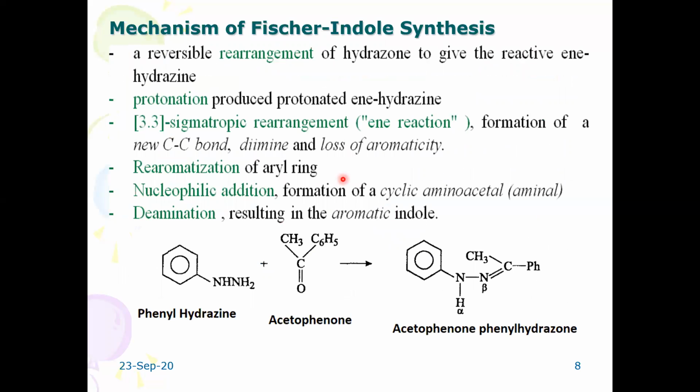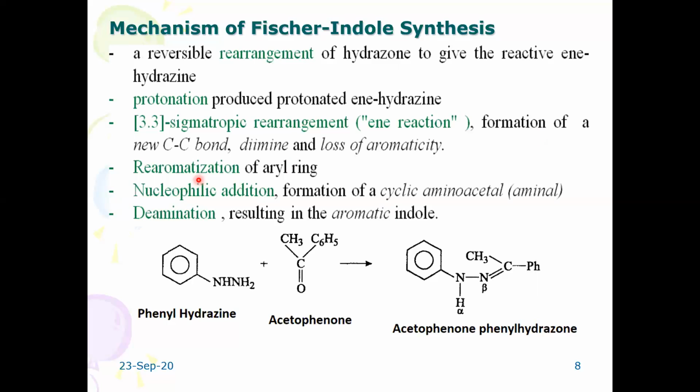How is the process going to take place? What are the steps of the mechanism? It is a reversible rearrangement of hydrogen to give the reactive ene hydrazine. It involves protonation, producing a protonated ene hydrazine. Then sigmatropic reactions get involved. I am not going to discuss sigmatropic reactions in detail here; later you will see them in pericyclic reactions. That involves a 3,3 sigmatropic rearrangement reaction.